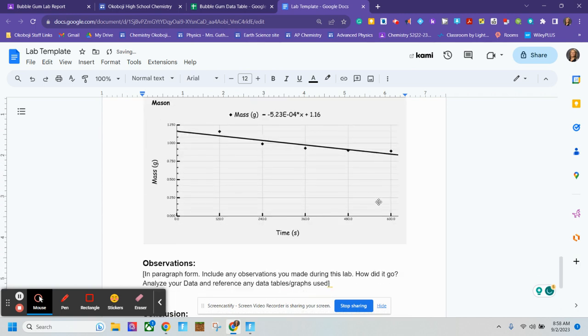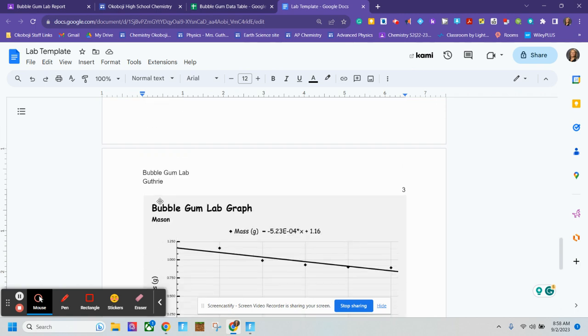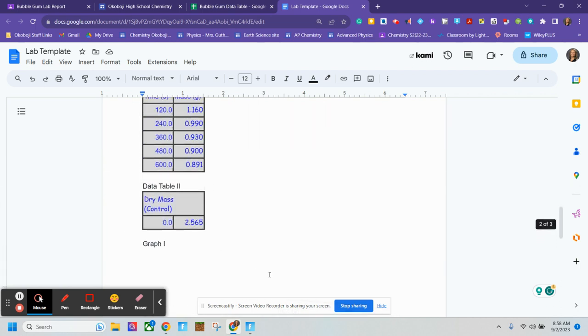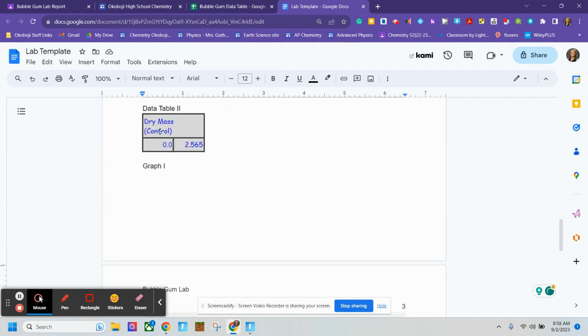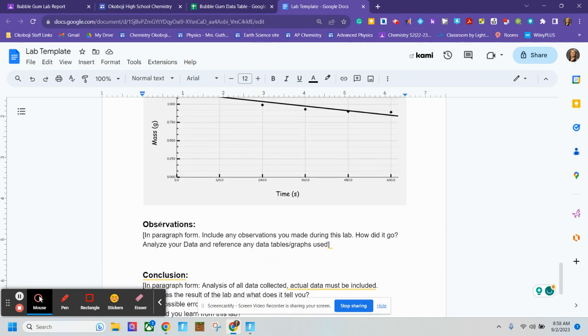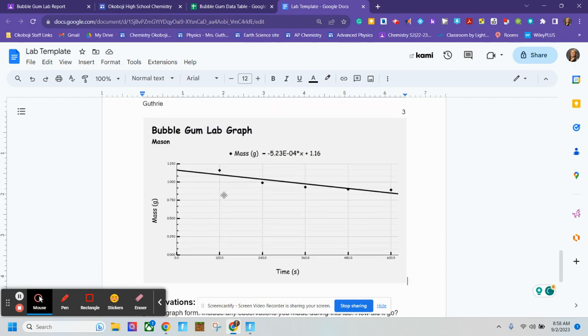So this is how I want it to look, guys. I want it to be left justified so it touches this margin. Just like in English class when you're writing a paper, you have the MLA or APA formatting option. Lab reports have the same. So I have the formatting all set up for you. You just have to not change it. So everything is left justified in this format. And everything has a bold header.